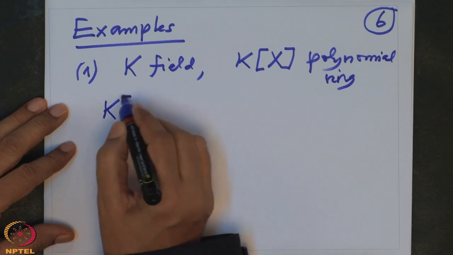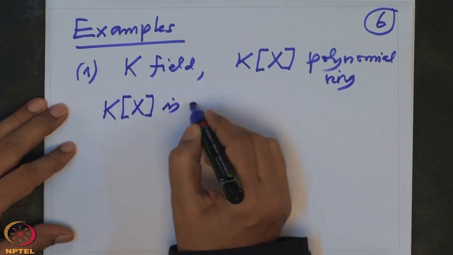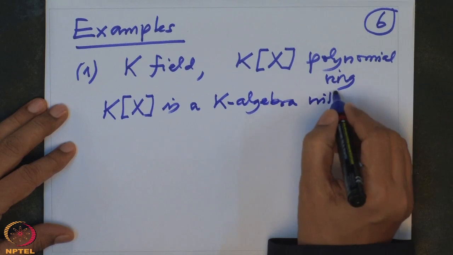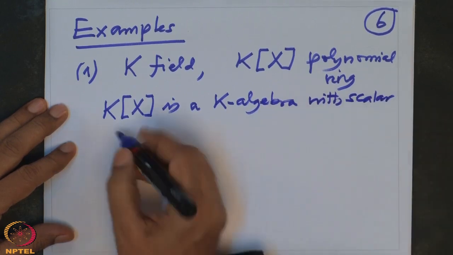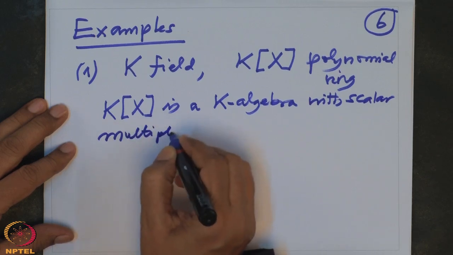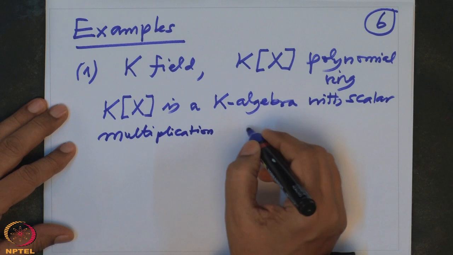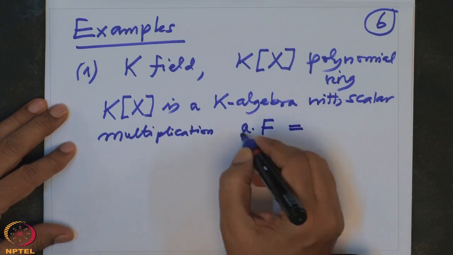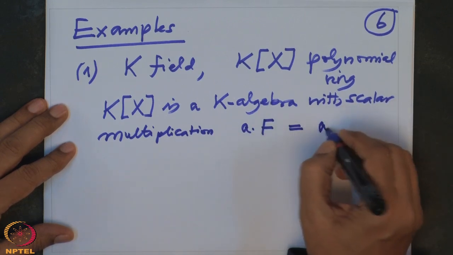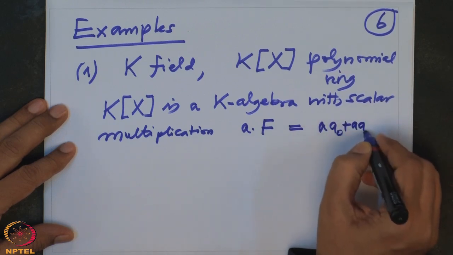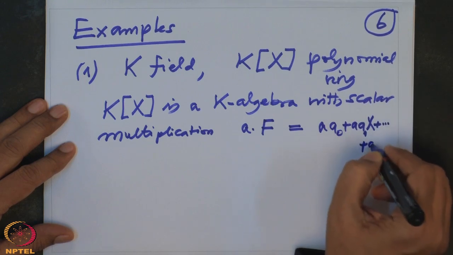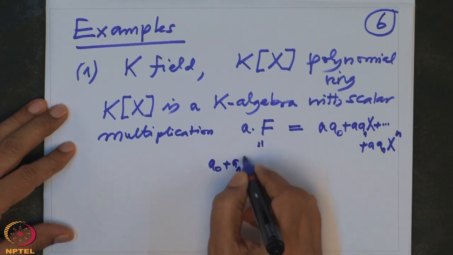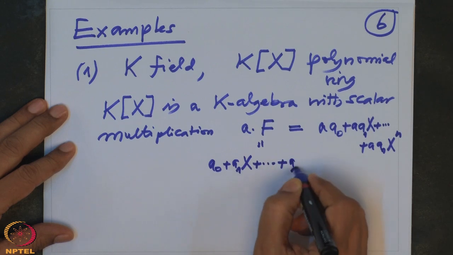Then K[x] is a K algebra with scalar multiplication: a times any f is given by multiplying all coefficients of f by a, where f is a0 plus a1 x plus ... plus an x to the power n.